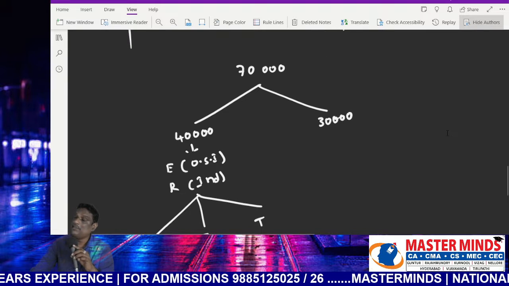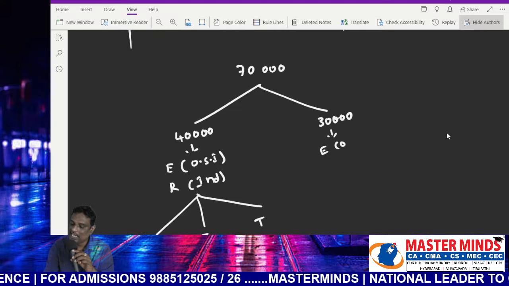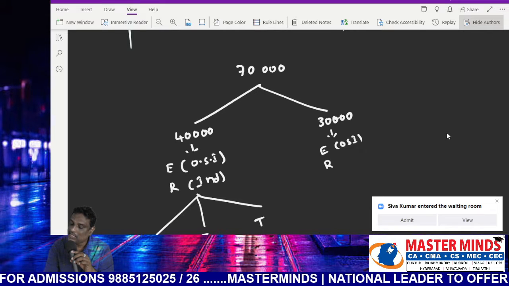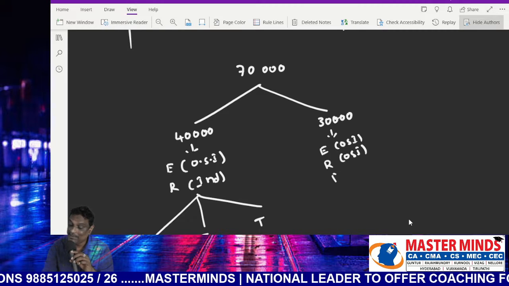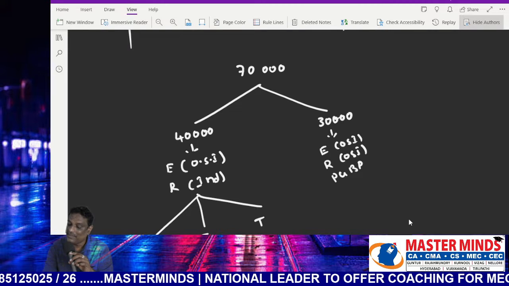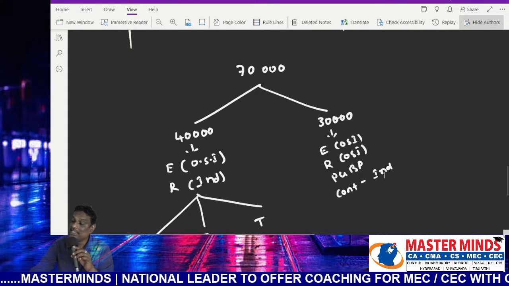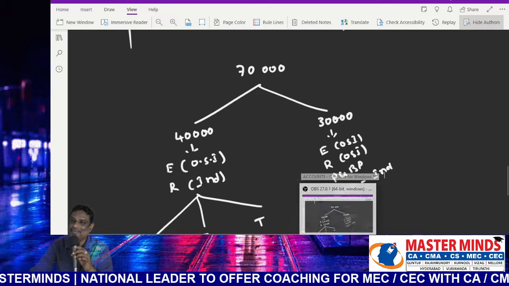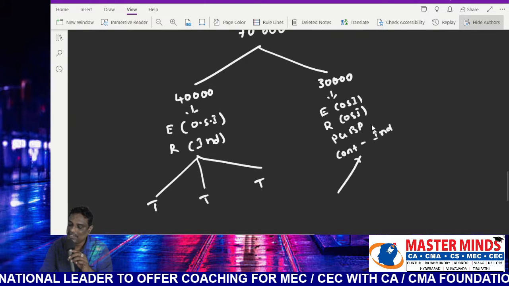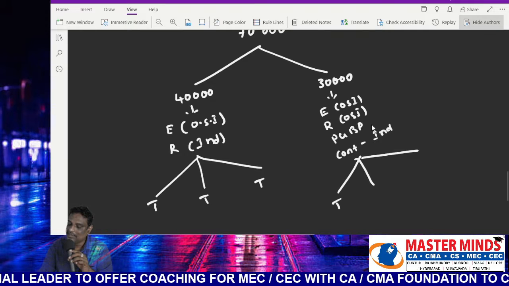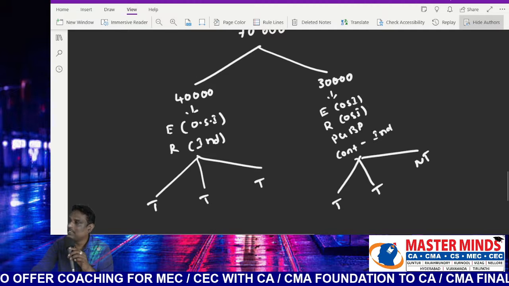But what about the remaining 30,000? Earnings located outside India. Receipt also located outside India. The head of income is PGBP. The business was controlled from India. Therefore, this will be a special transaction. This will be taxable only in first two cases. Taxable, not taxable. This is one of the important transactions.